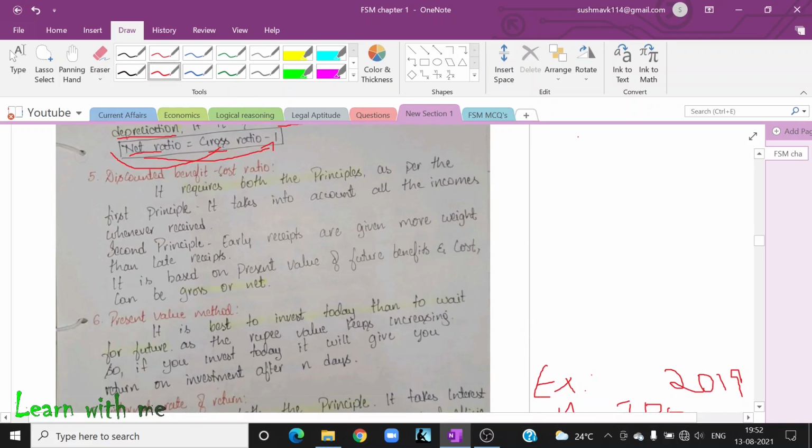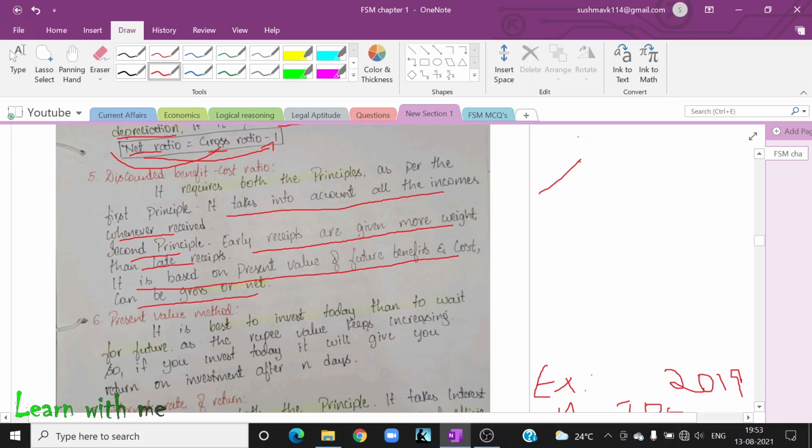Next one is discounted benefit cost ratio. It requires both the principles. As per the first principle, it takes into account all the income whenever it is received. Second principle, early receipts are given more weight than the late receipts. It is based on the present value of future benefit and cost, and it can be gross or net. So discounted benefit cost ratio considers both the principles.